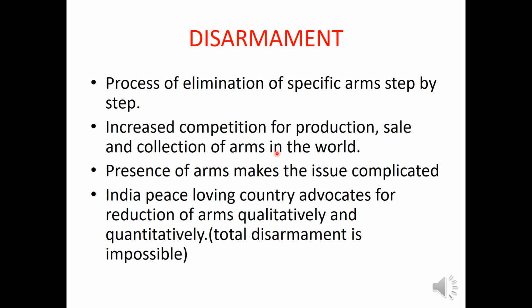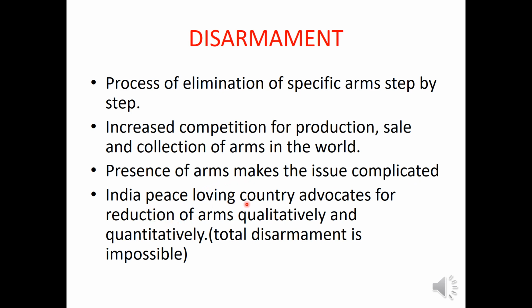The presence of arms makes the issue complicated. Always there is fear and hatred because of these arms or because of this competition in production of arms. So India is a peace-loving country, and India advocates for reduction of arms qualitatively and quantitatively. India believes that total disarmament is not possible.